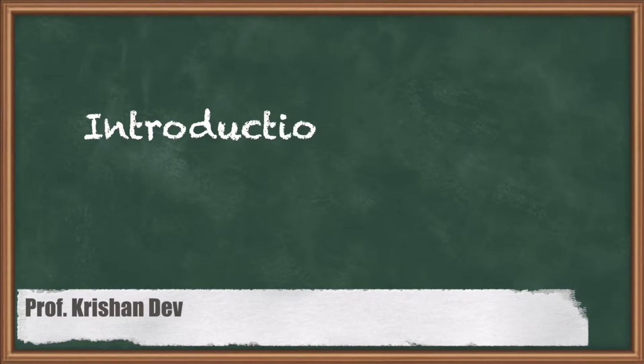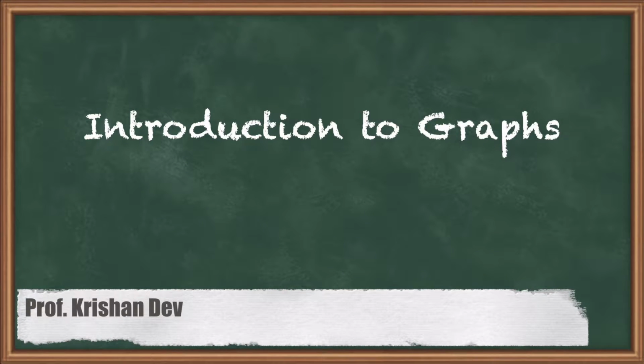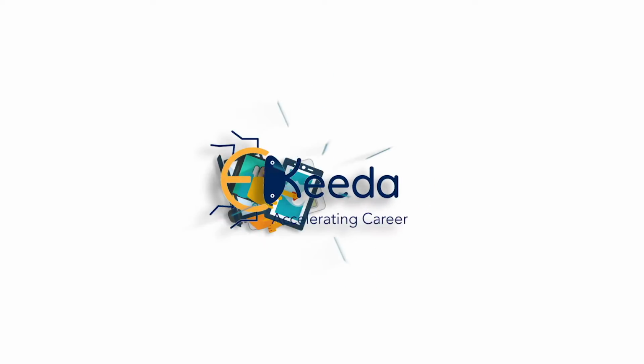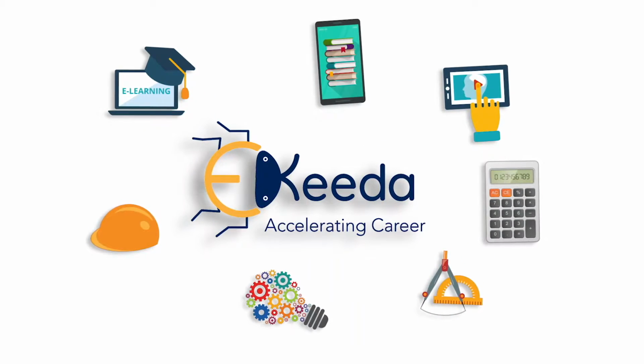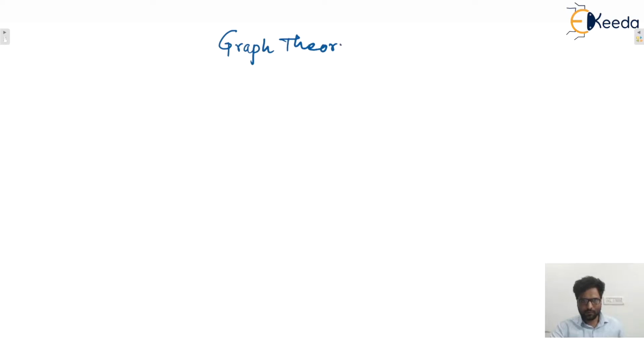Hello everyone. So in this lecture I am going to start graph theory, that is very important. Graph theory is the last chapter in discrete mathematics, and it is important as well. You can see it in various other technical subjects, like algorithms or DBMS. Everywhere graph theory is very important and plays an important role in other technical subjects as well.